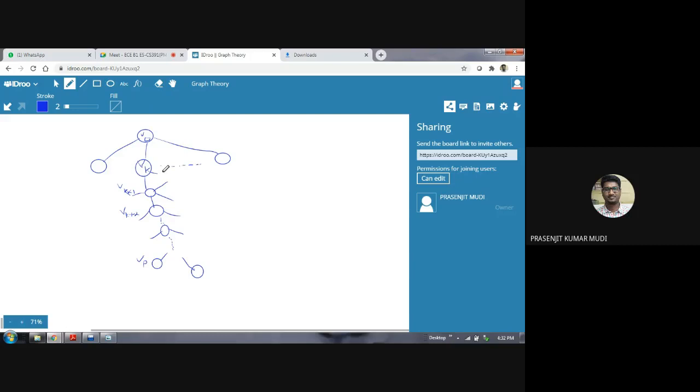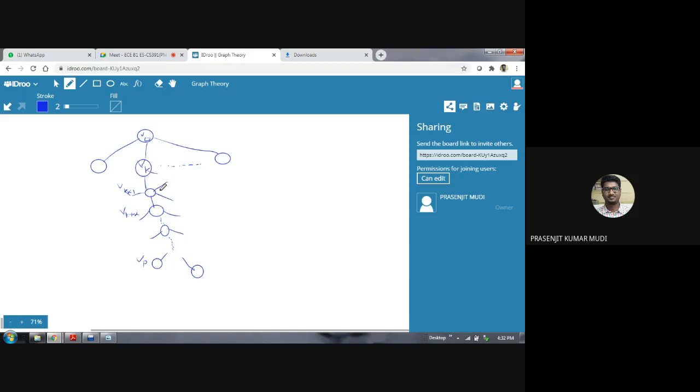And ultimately the DFS process means we want to simply traverse. So from Vk we have to come to this vertex, and from this vertex I have several ways to move further. I may move along this branch, along this branch, along this branch, along this branch.